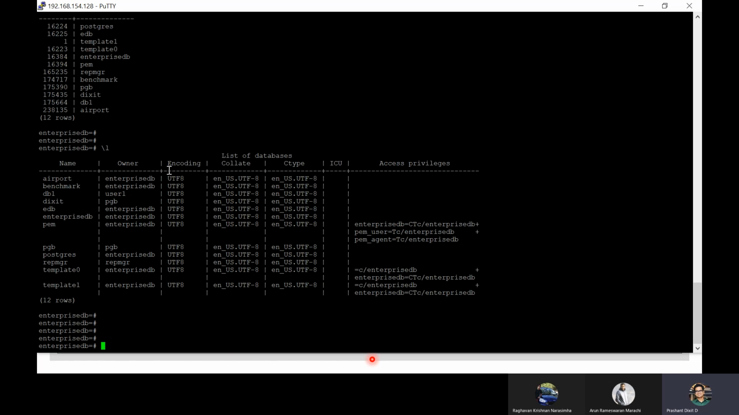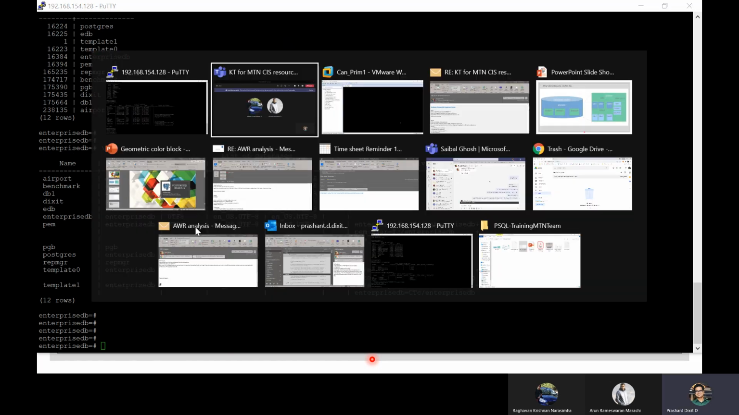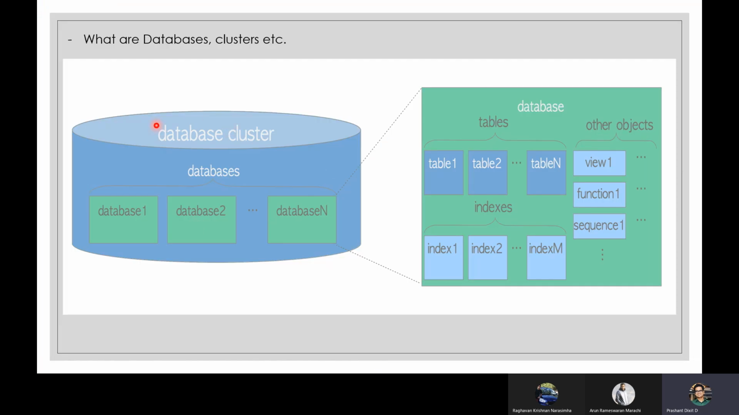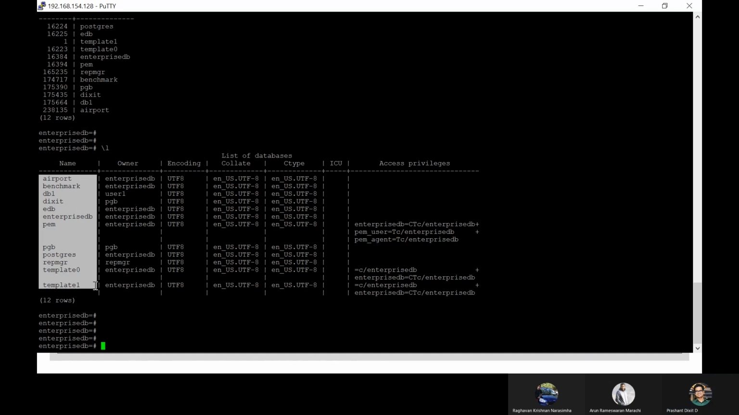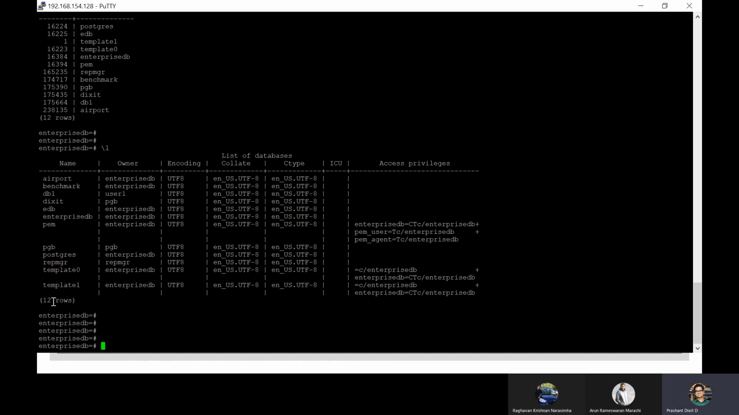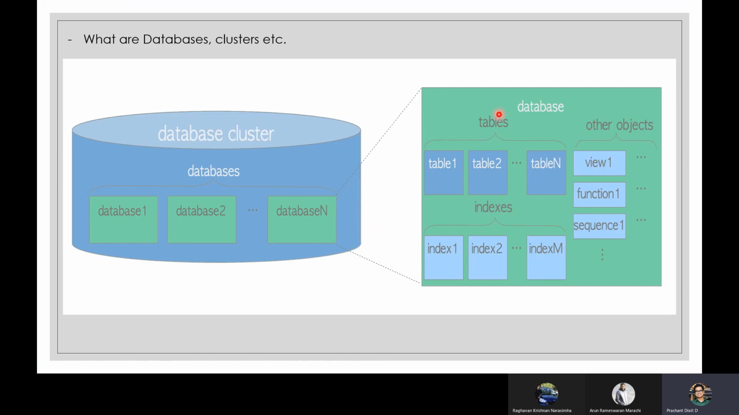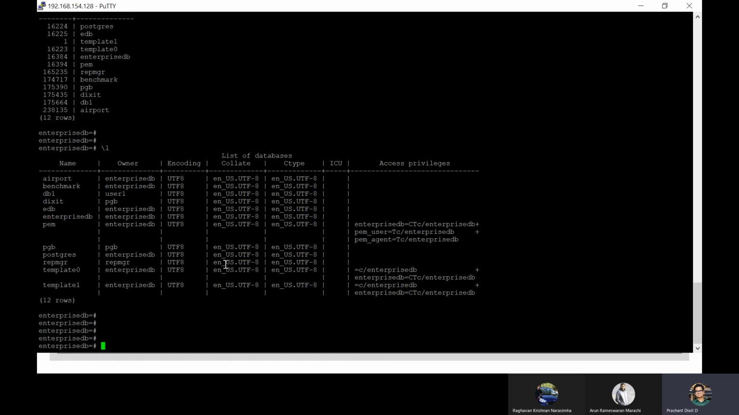Correct. Now let me go back to that presentation. So I think now you've got some idea, right? This is the database and we've got multiple databases. For example, in our case, we've got a Postgres database cluster, and inside we've got multiple databases. These are the names. So in short, we've got 12 different databases in total, and each one of them has its own set of tables, indexes, and other objects. You getting me?